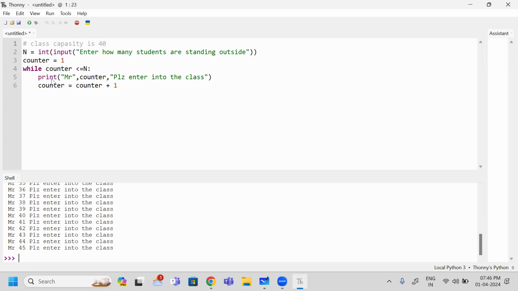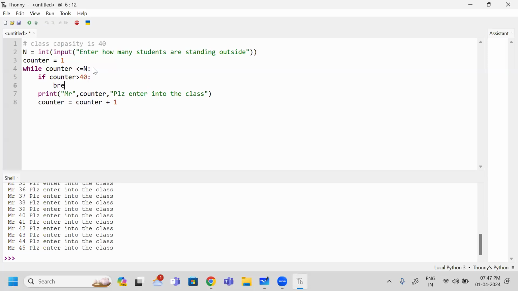So here, before going to this one, I am going to test. I am going to stop. I want to terminate. How am I going to terminate? In case the counter, meaning whom I am inviting, is greater than 40, if my counter number is greater than 40, can I stop or continue? I should stop this process. How am I going to stop? By writing break. What does this break do? This break is going to terminate my iteration.